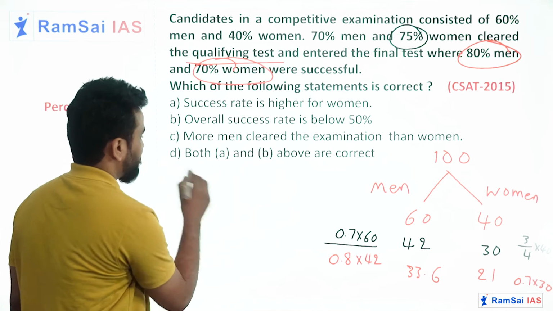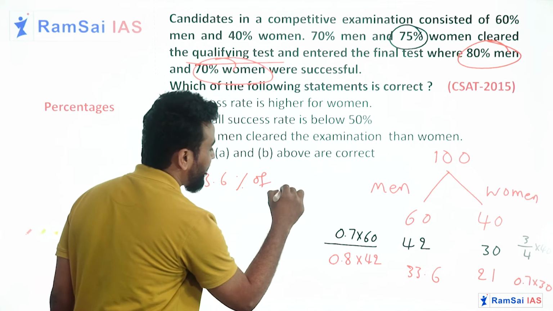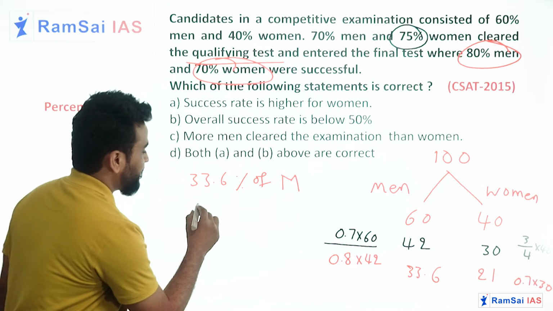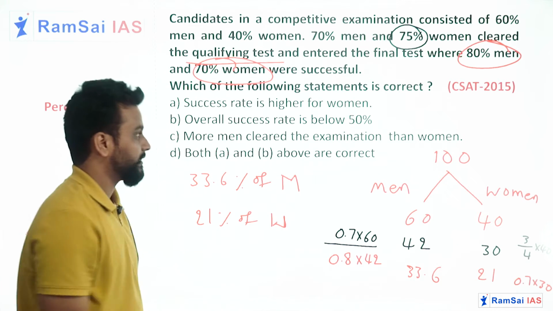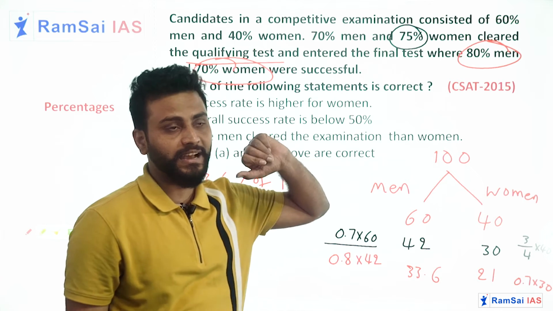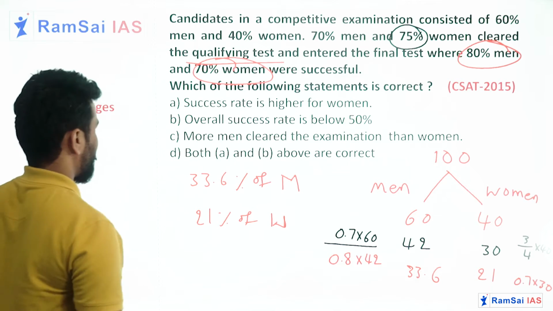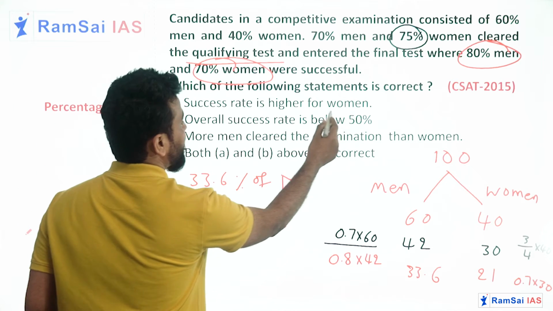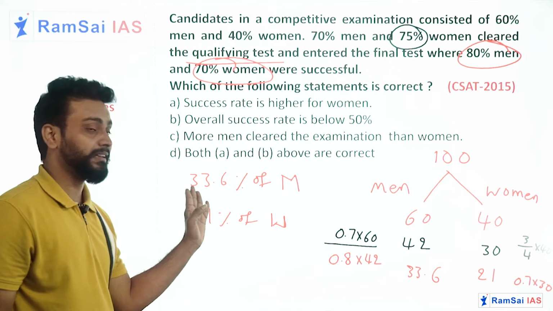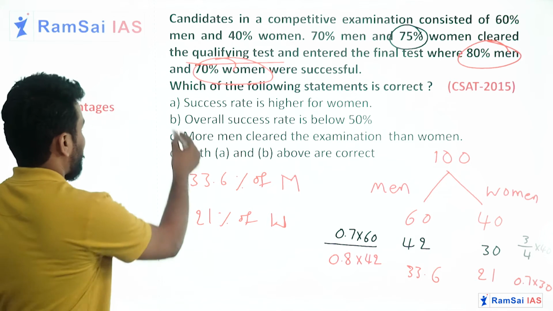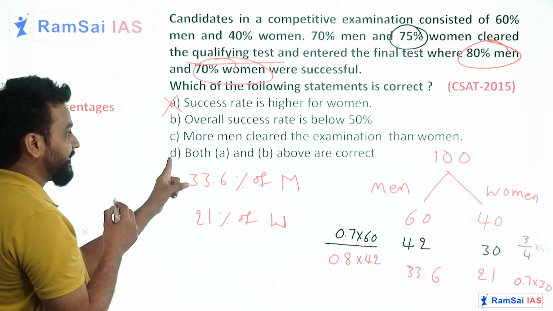In the test, 33.6% of men and 21% of women cleared the mains examination. Let me go with the options. Success rate is higher for women. You see, the success rate is high for men, 33.6. So eliminate option A. If you eliminate option A, can you find option D?